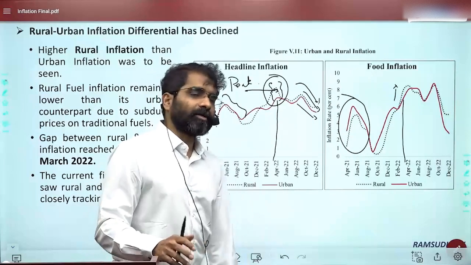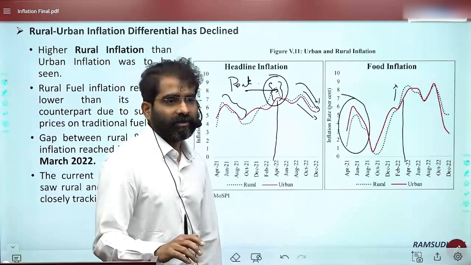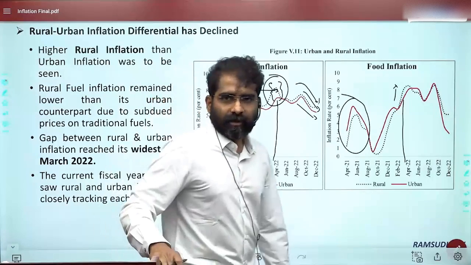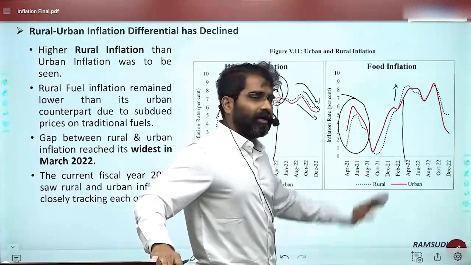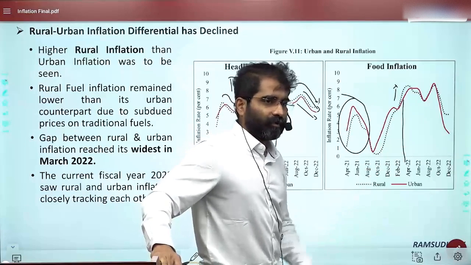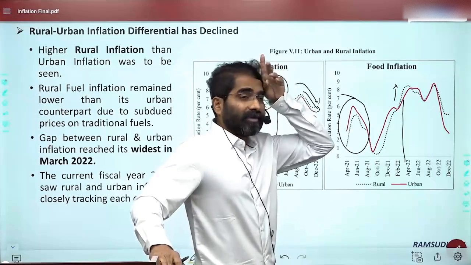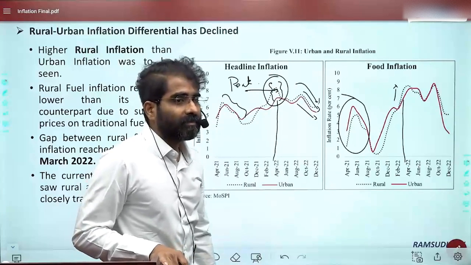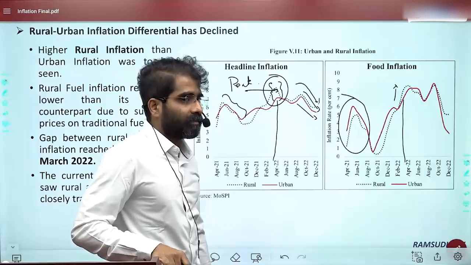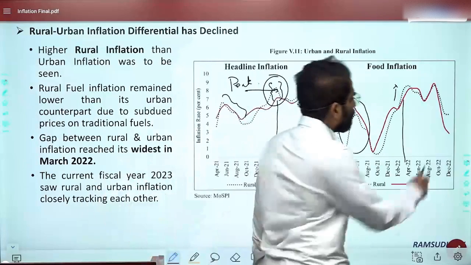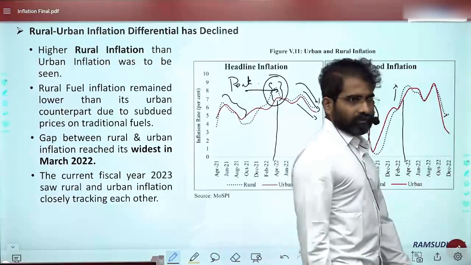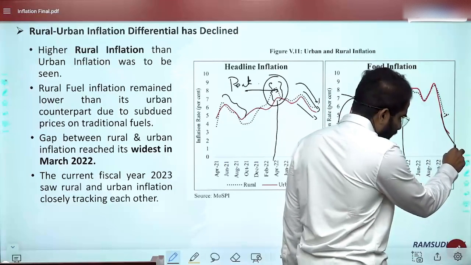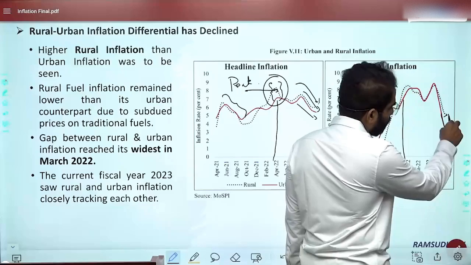And also because of the weightages assigned to the food. Weightage assigned to the food is also a factor. And also the availability of food, availability of imported food. Gap is there, but the gap is less, no? The gap is less. And now here, if you observe, this is going down further at a faster pace. This is food. Then the gap will increase.